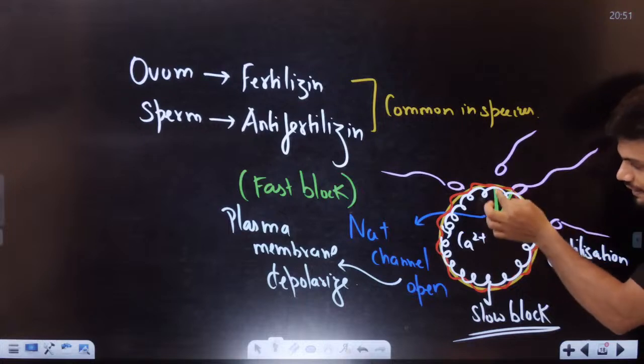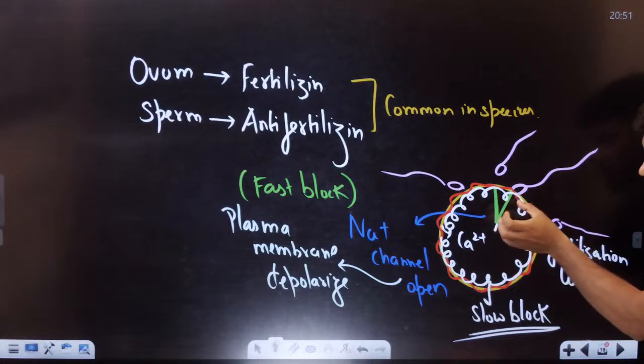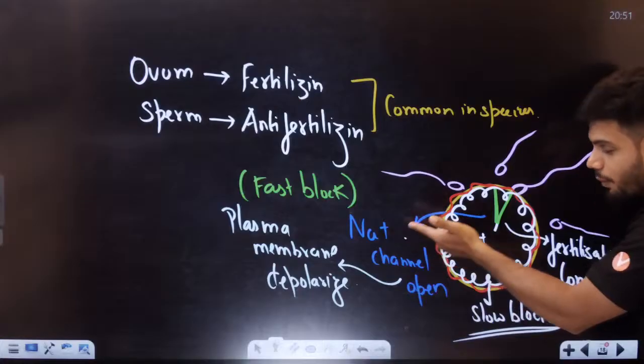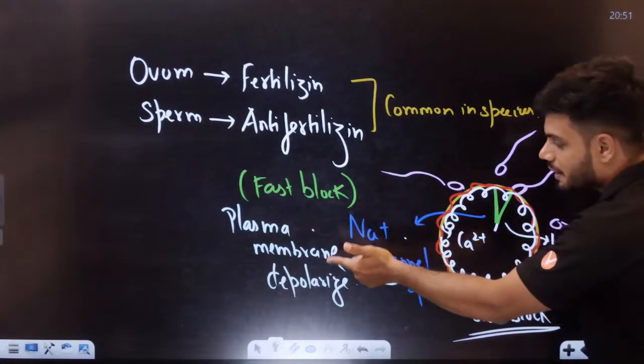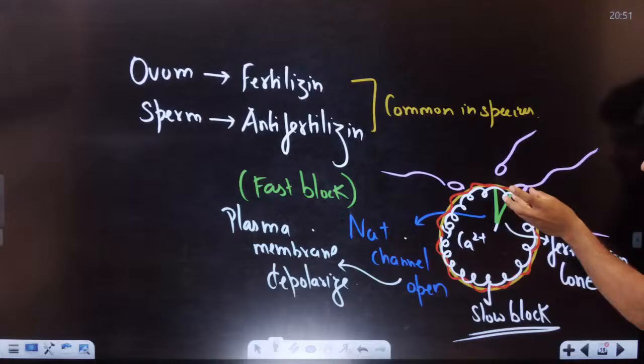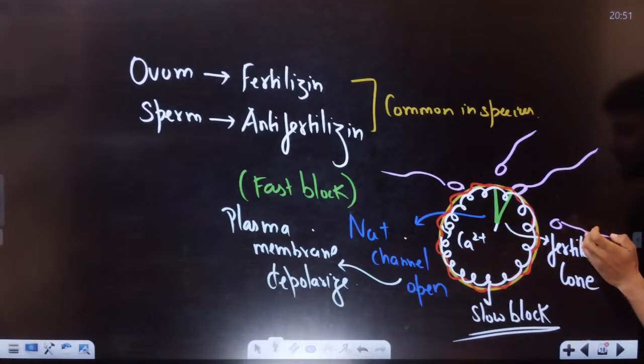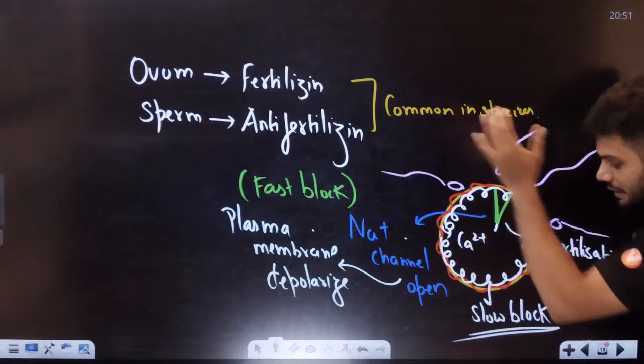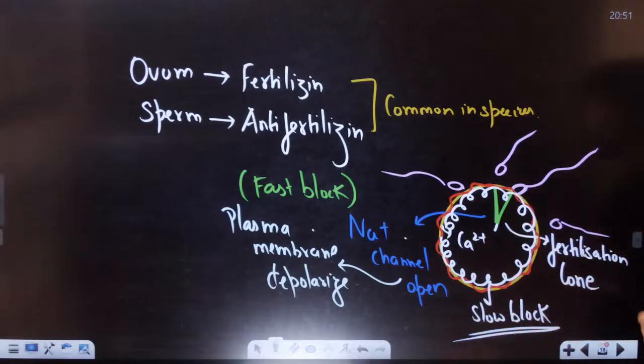There is a formation of the fertilization cone. That fertilization cone will open the sodium channels. Once the sodium channels open, the entire plasma membrane gets depolarized. So no other sperm can enter inside. No other sperm will be able to enter right now. That is called the fast block. Then later there is something called a slow block, which is because of the cortical reaction.